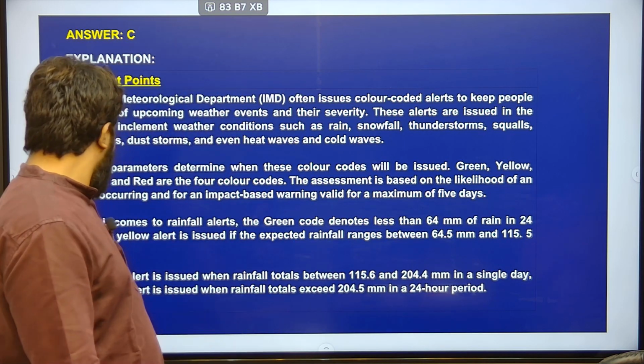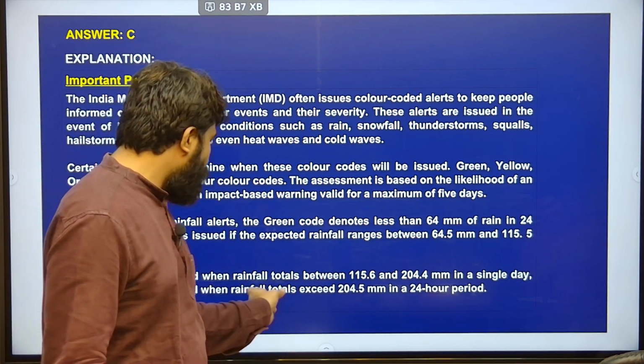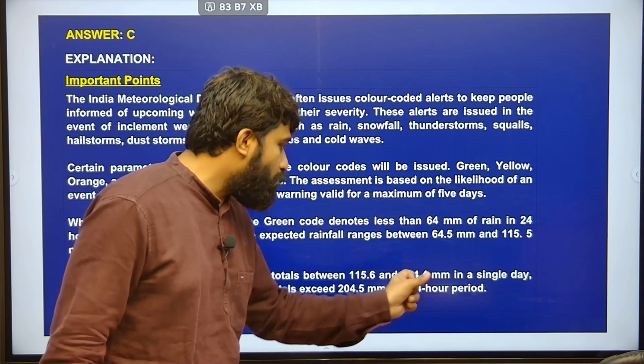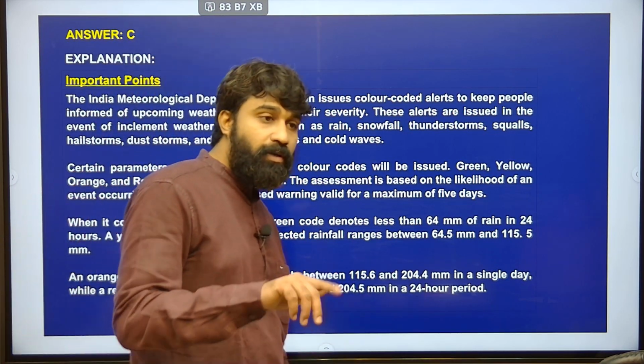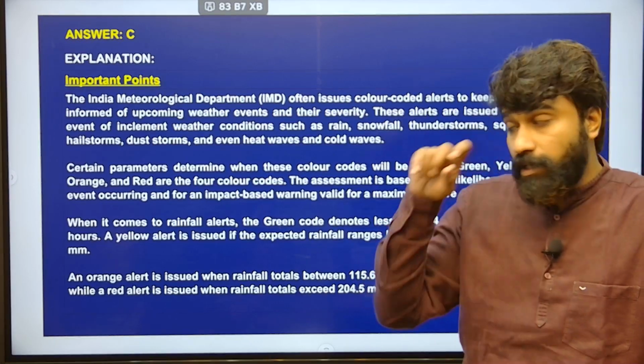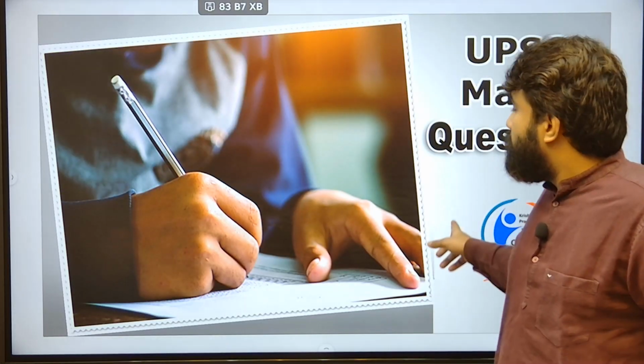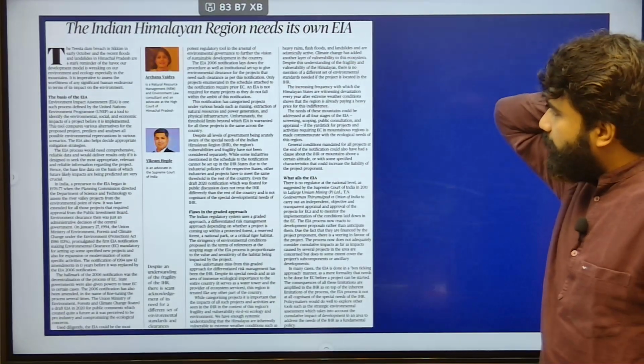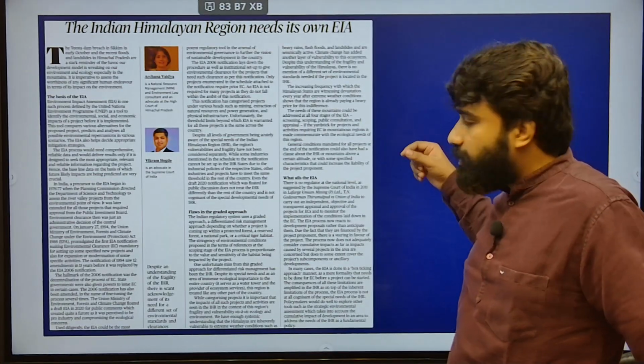And next, a red alert is issued when rainfall total exceeds 204 millimeters, above 204 millimeters. Okay.